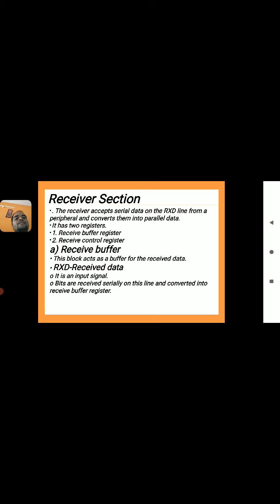RxD: Rx is receiver and D is data. It is the active input signal. Bits are received serially on this line and converted into parallel form and stored in the receive buffer register. That means the serial data we receive is stored in that receive buffer register.